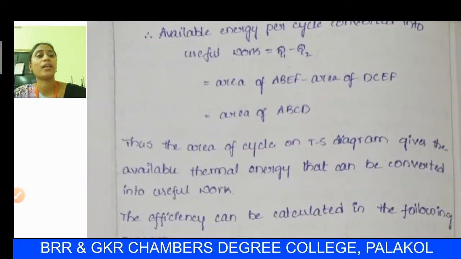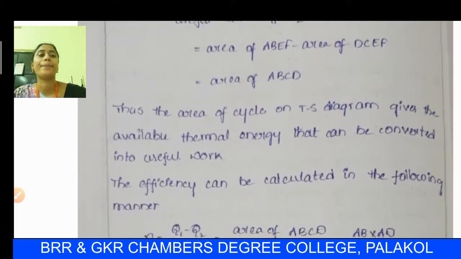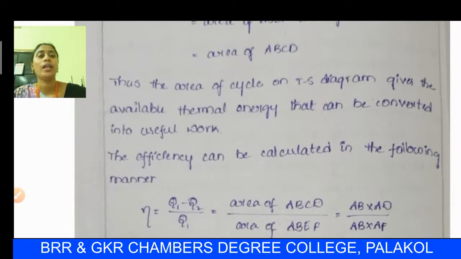Thus the area of the cycle on the TS diagram gives the available thermal energy that can be converted into useful work.